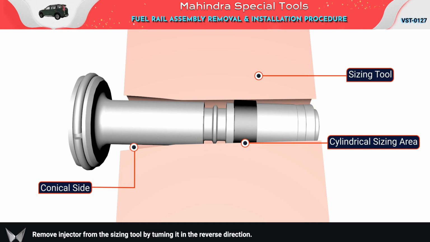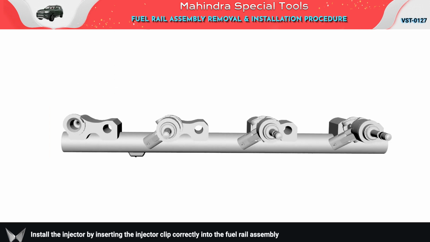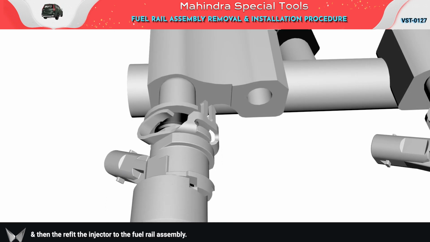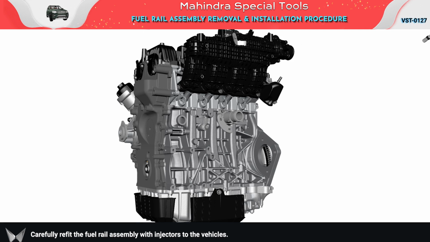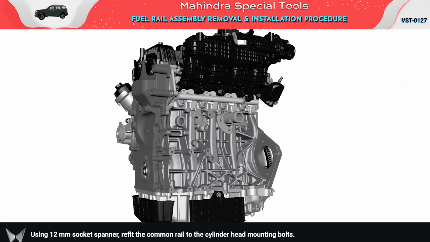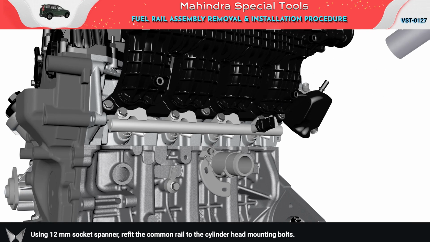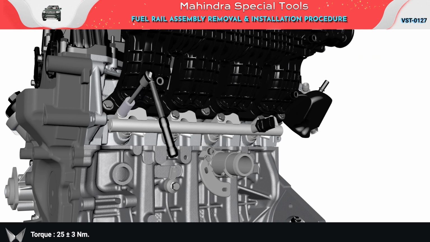Notice: install the injector by inserting the injector clip correctly into the fuel rail assembly and then refit the injector to the fuel rail assembly. Carefully refit the fuel rail assembly with injectors to the vehicle. Using a 12 mm socket spanner, refit the common rail to the cylinder head mounting bolts. Torque 25 ± 3 Nm.